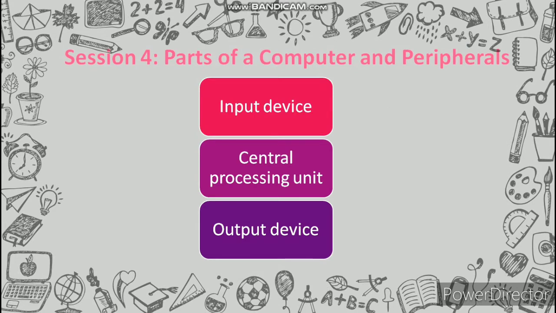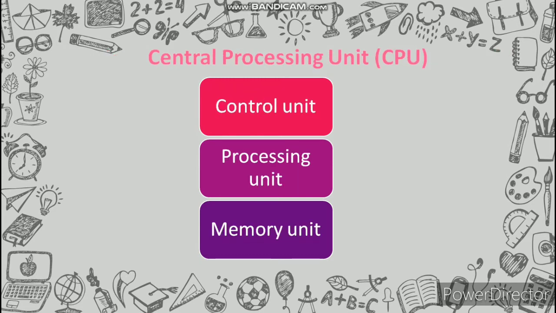Now come to session 4, parts of a computer and peripherals. There are 3 main parts of a computer. Input devices, which include keyboard, scanner, mouse. Second is the central processing unit or CPU. Third is output devices, meaning monitor or printer. The central processing unit further has 3 divisions: control unit, processing unit and memory unit.